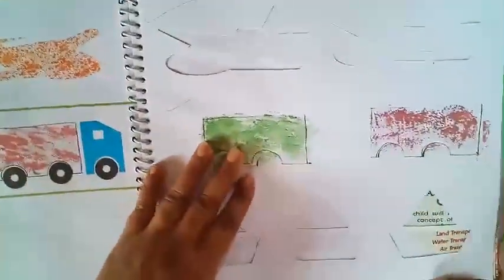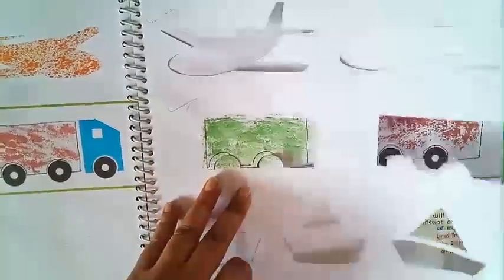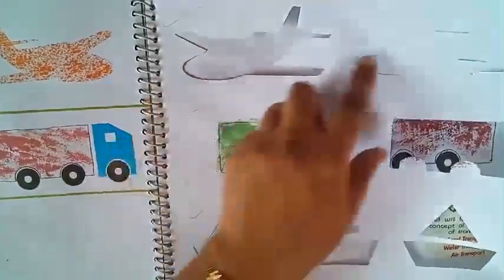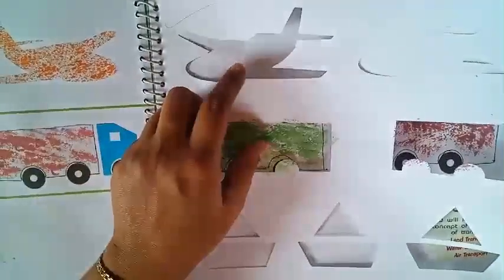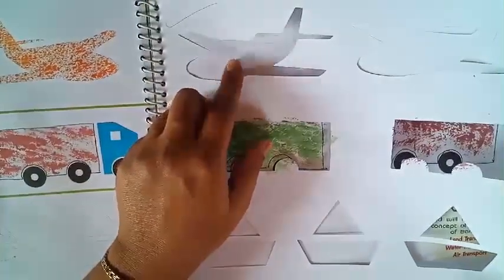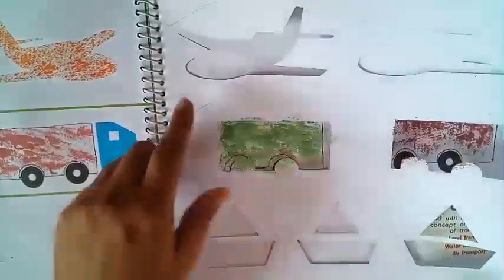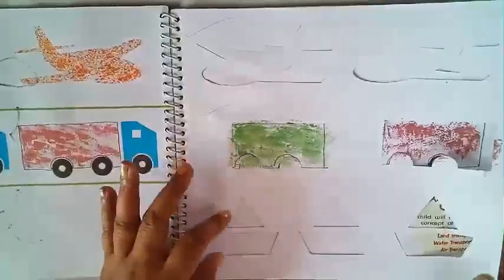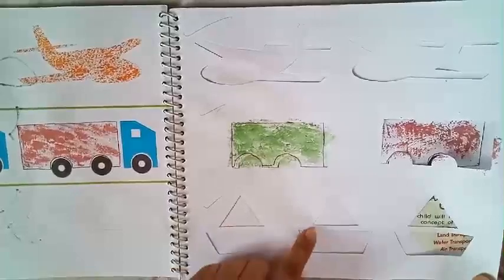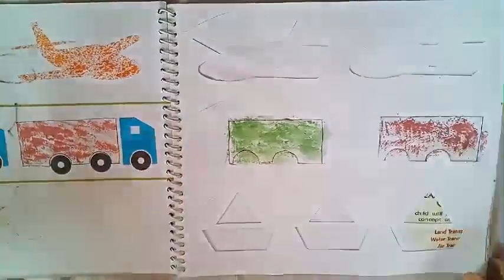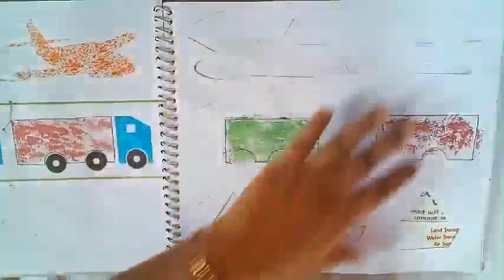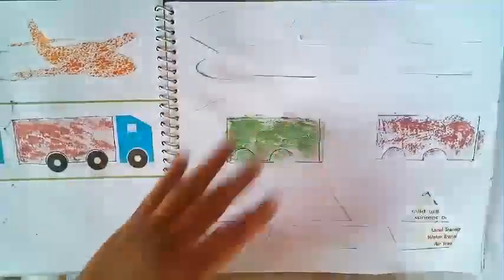So today we will be doing our air transport. We can see here these 2 planes and below 2 boards. So you have to complete these transportation.